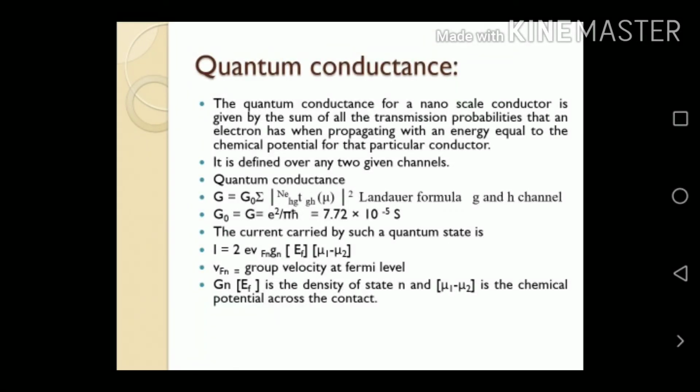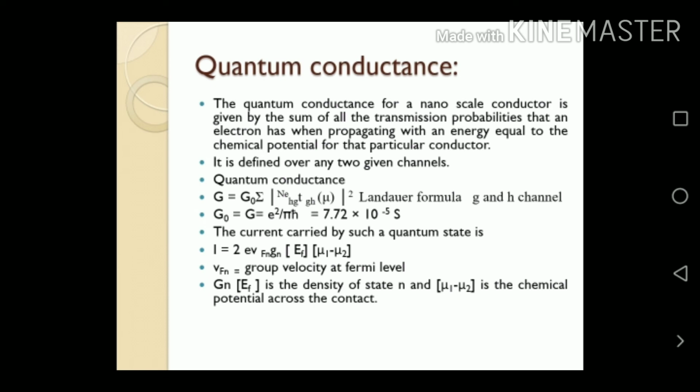Quantum conductance for a nanoscale conductor is given by the sum of all the transmission probabilities that an electron has when propagating with an energy equal to the chemical potential for a particular conductor. So it is defined over any two given channels. Quantum conductance G = G0 Σ T_gh(μ)^2, summed over channels g and h. This formula is called the Landauer formula. G and h are the channels. G0 is equal to 2e²/πħ, so the value is 7.7 × 10^-5 siemens.